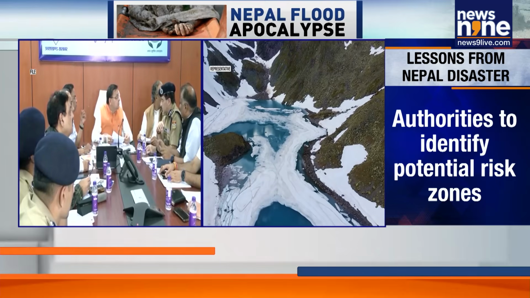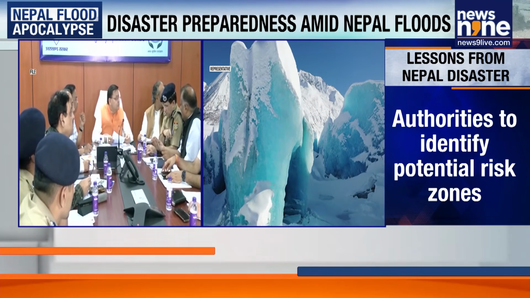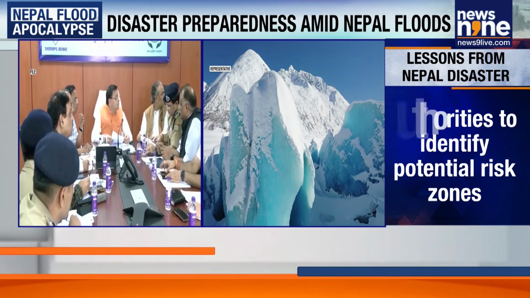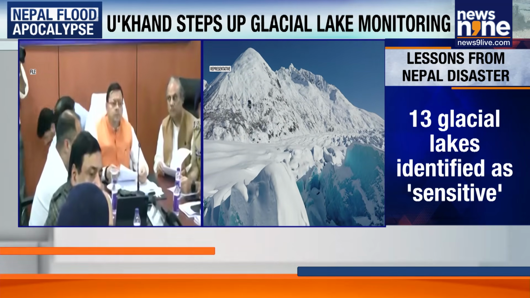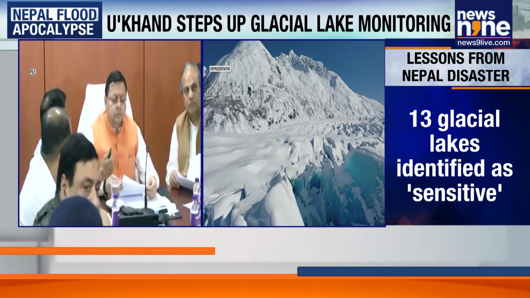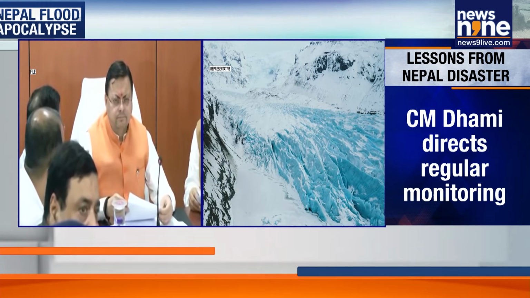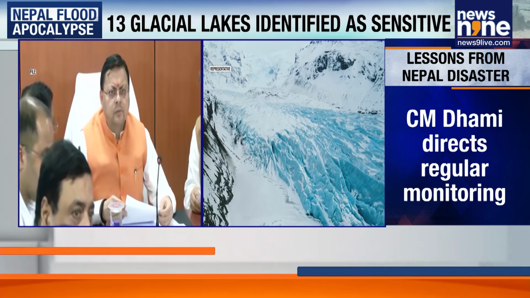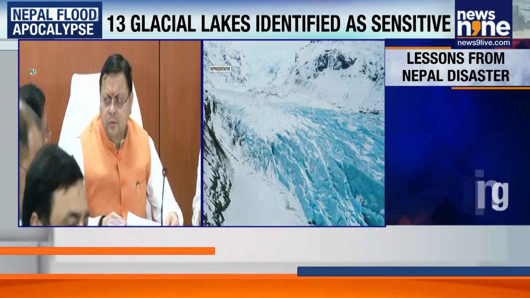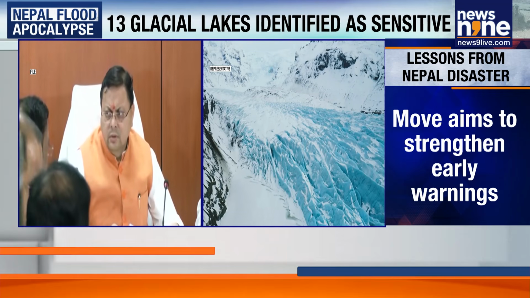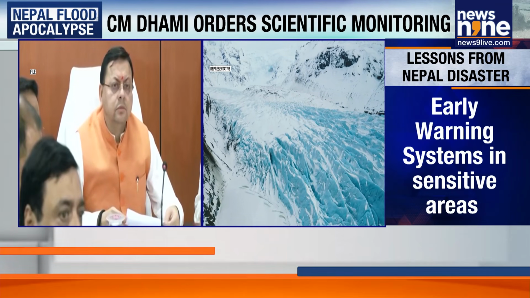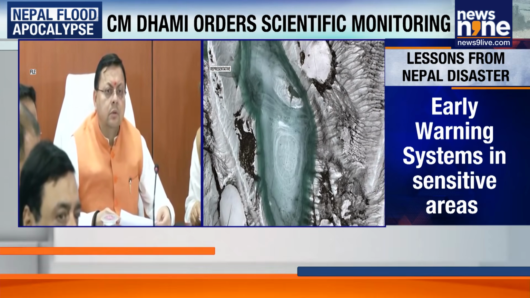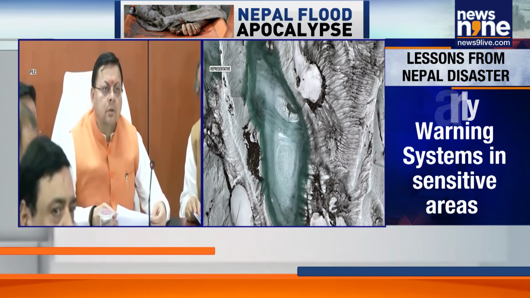Dhami has also called for installation of state-of-the-art early warning systems in sensitive areas. He directed officials to increase the number of such systems whenever required and ensure the availability of modern sensors, water level measuring instruments and communication equipment. The Chief Minister stressed that the warnings must reach vulnerable and affected areas without delay. Officials have therefore been directed to strengthen evacuation routes, communication networks and local warning systems in sensitive locations.